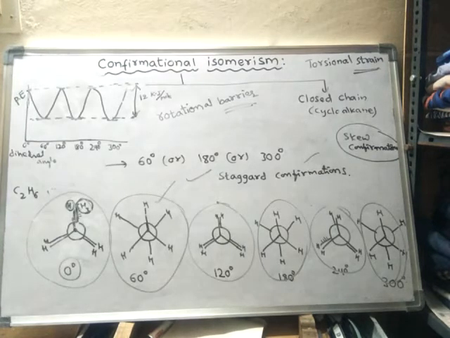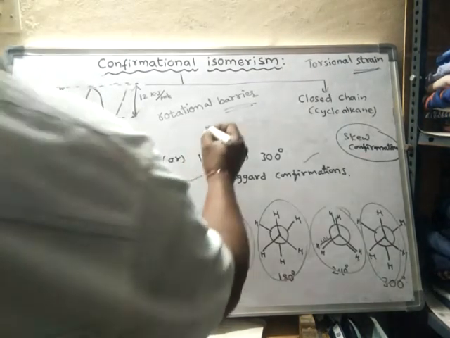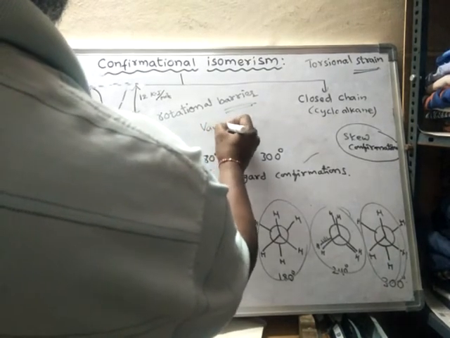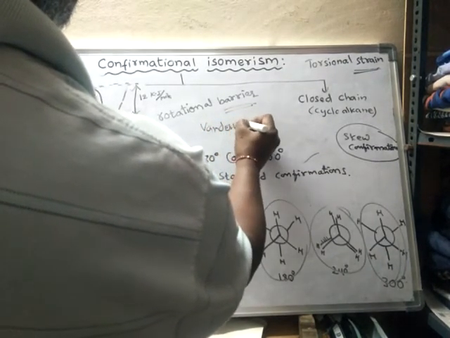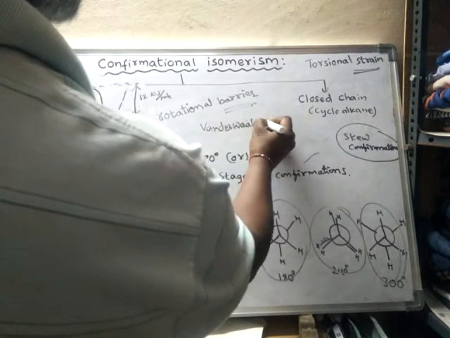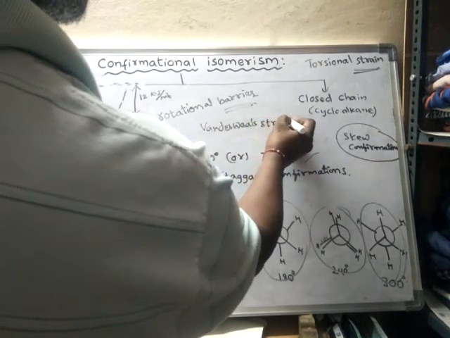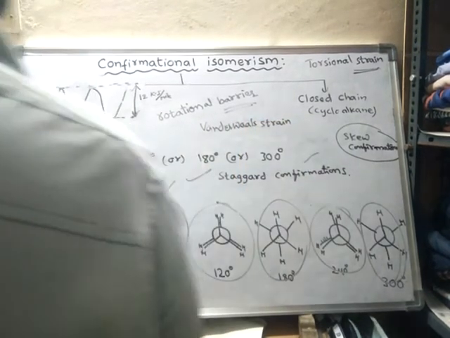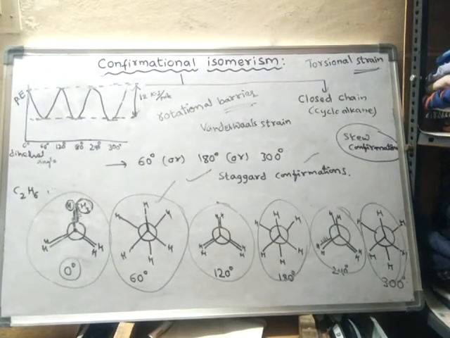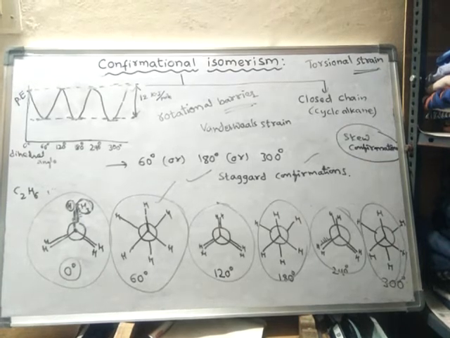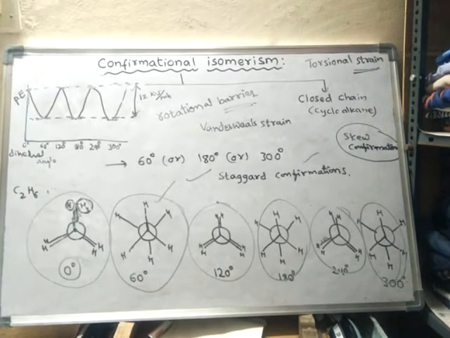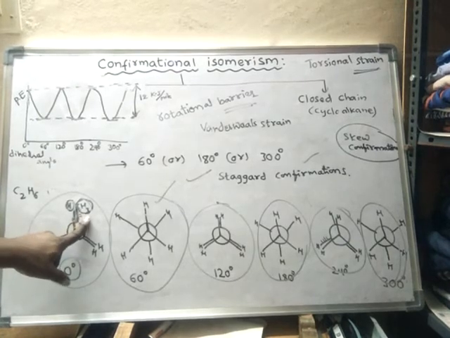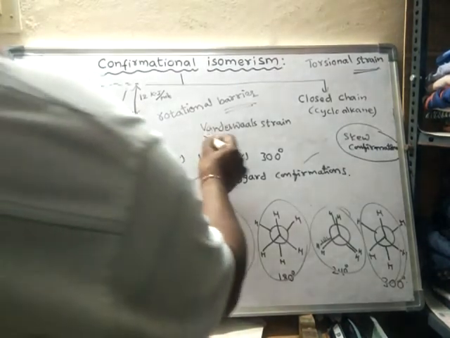That sort of repulsion is said to be van der Waals strain. Under which condition does van der Waals strain occur?